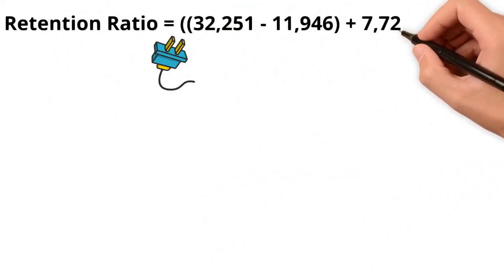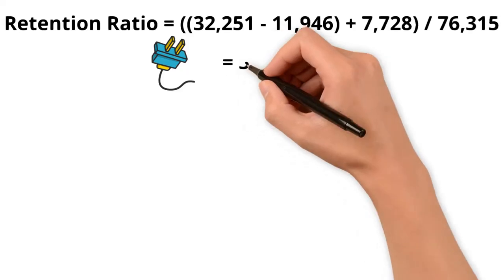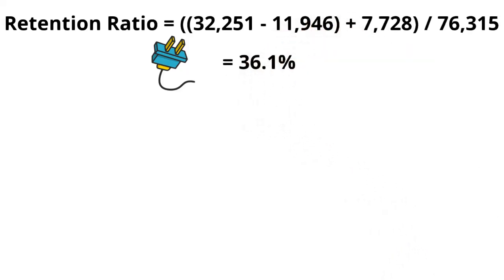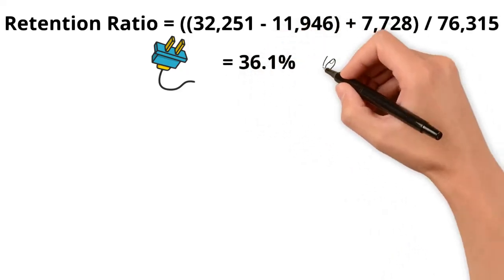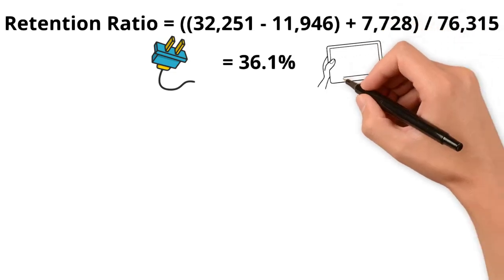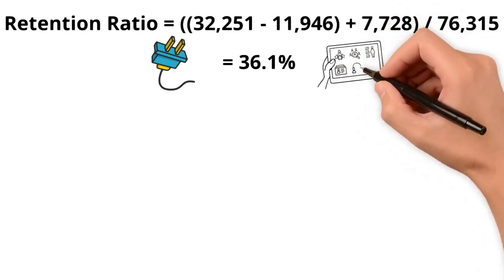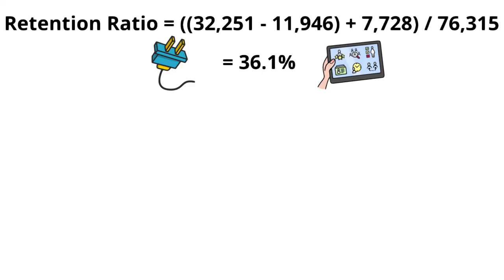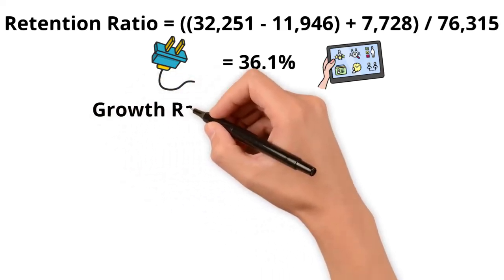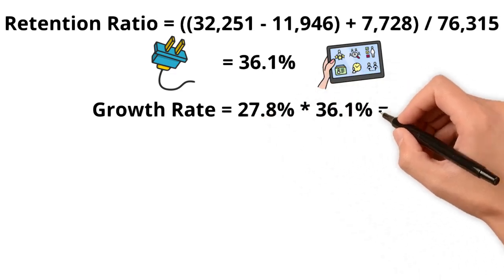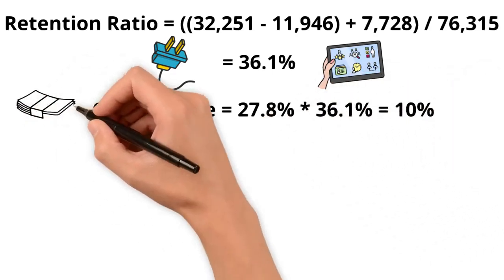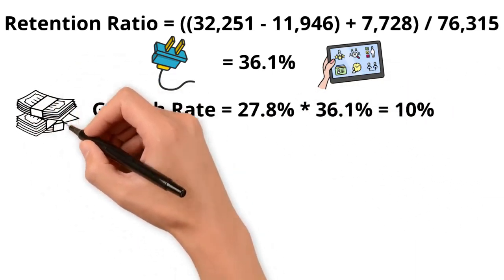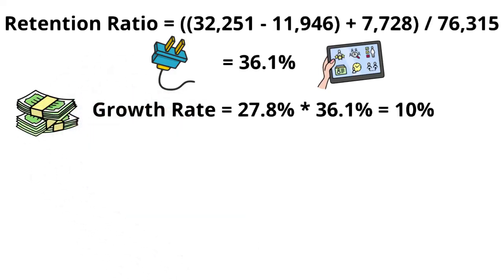Now let's plug some numbers into our formula. So the retention rate equals giving us 36.1%. This means Google reinvested 36.1% of its after-tax operating income into the business through capital expenditures and net working capital in the trailing 12 months to support its growth and generate future profits. Now we can multiply our 5-year average ROIC of 27.8% by our retention ratio of 36.1%. So the growth rate gives us 10%.